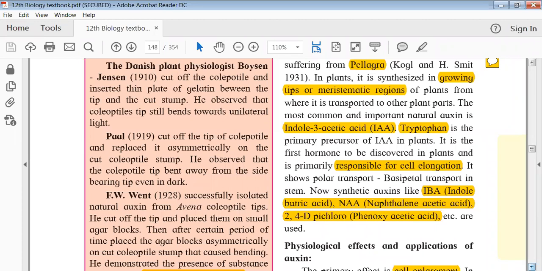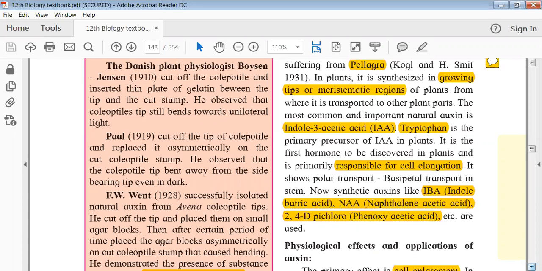And what do I mean by basipetal transport? Basipetal means towards the base. Whenever the auxin is synthesized in the tip of the shoot, it will be transported from the tip to the base. So the movement is from tip to base, and this is called basipetal transport in a plant. Okay, so I hope you understood what is polar transport and what is basipetal transport.